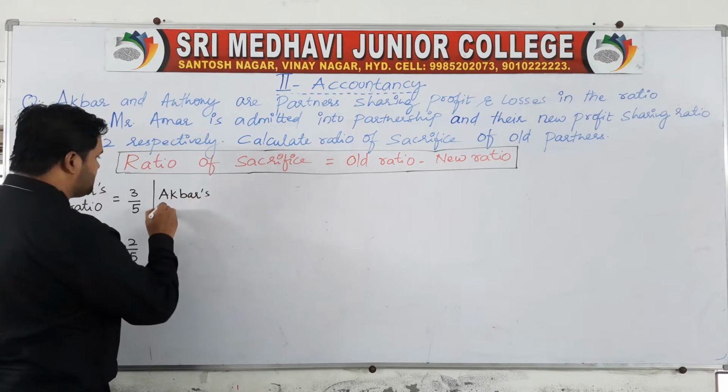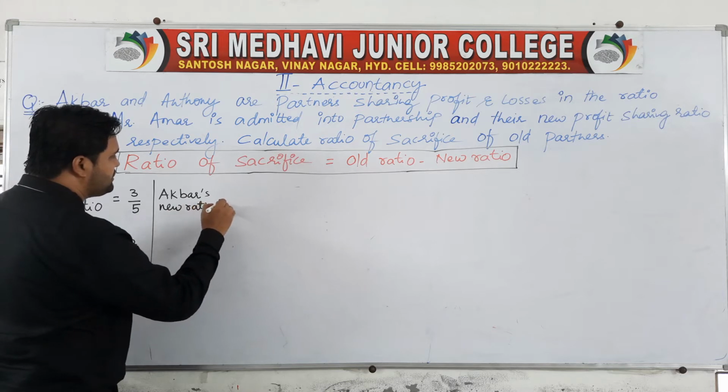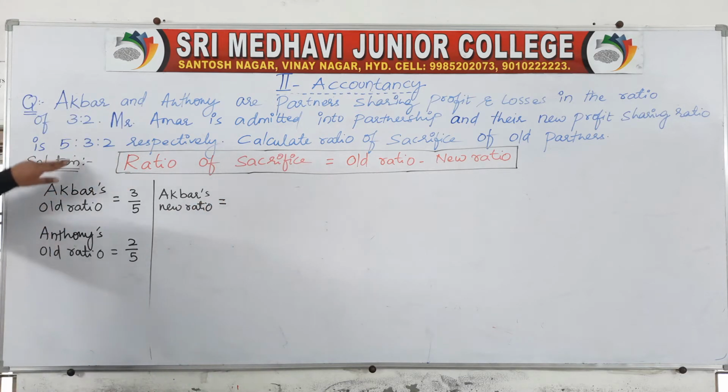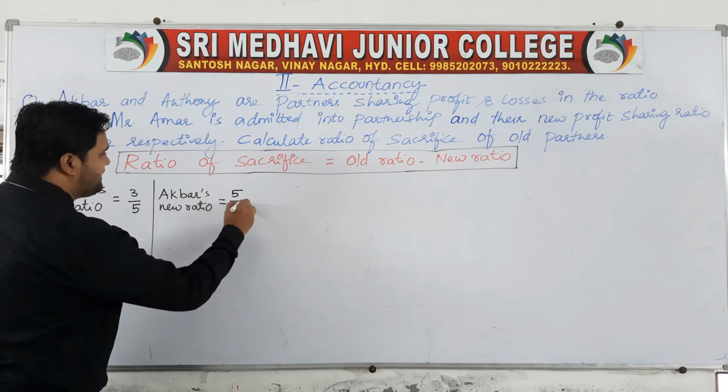The new profit sharing ratio of Akbar, Anthony and Amar is mentioned here as 5:3:2, which means Akbar's share is 5/10.